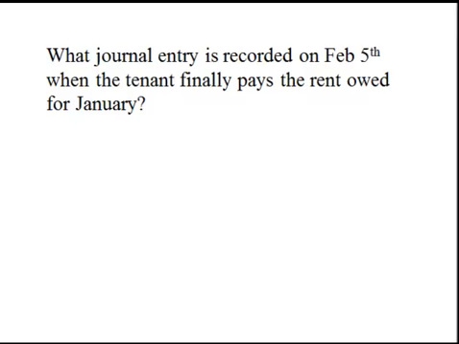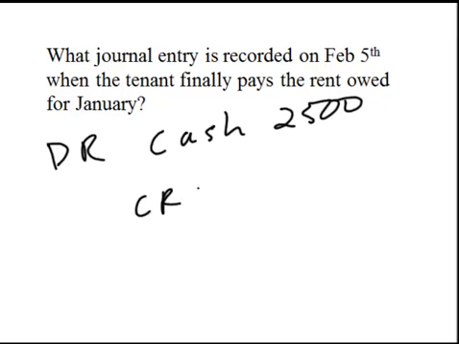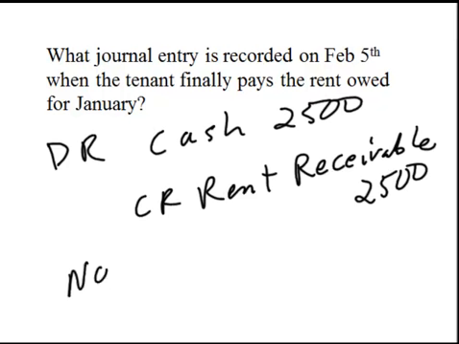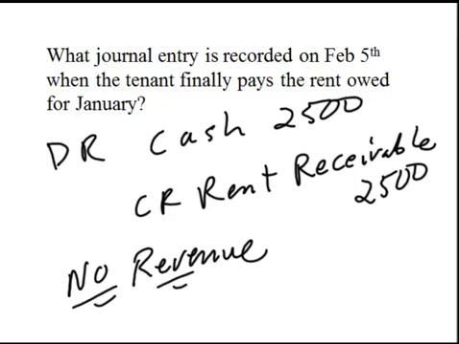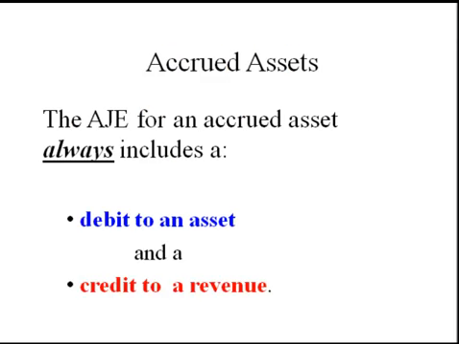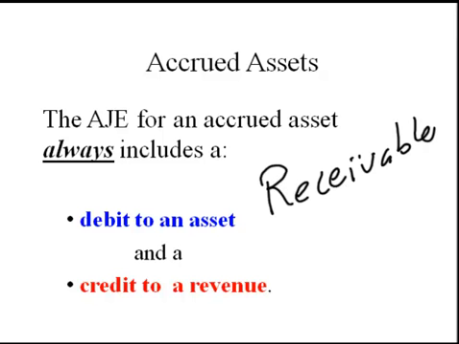On February 5th, when the tenant finally pays the rent owed for January, we will record the cash and we will reduce the receivable. We will not recognize any revenue because that was recognized in January at the time that the service was provided. The adjusting journal entry for accrued assets will always include a debit to an asset, a receivable, and a credit to a revenue.